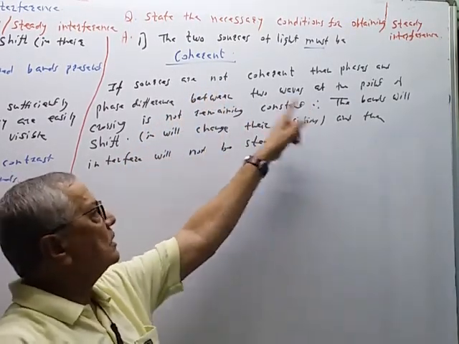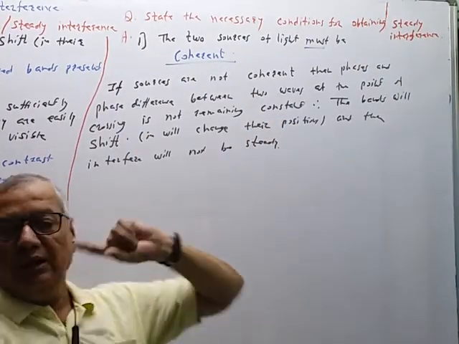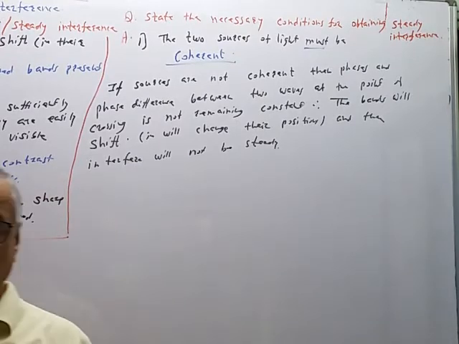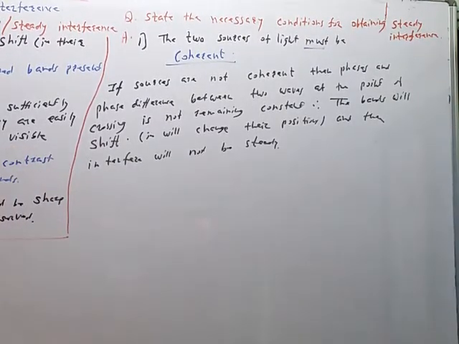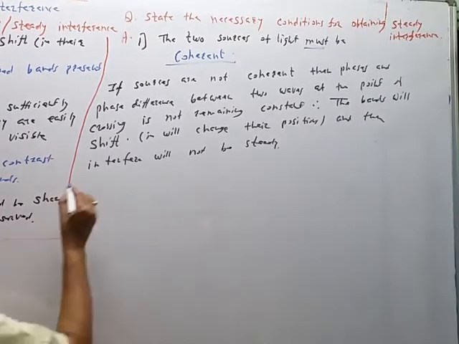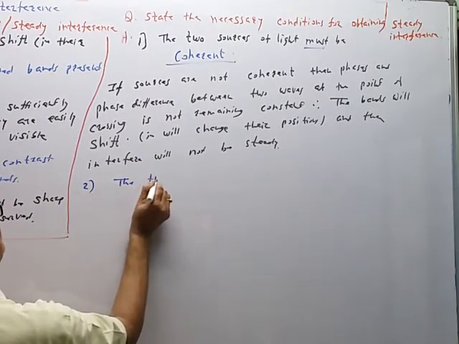The phases and phase difference between the two waves at the point of crossing should remain constant, and this is possible only when the sources are coherent. So this is the first requirement. The second requirement: these are necessary conditions.